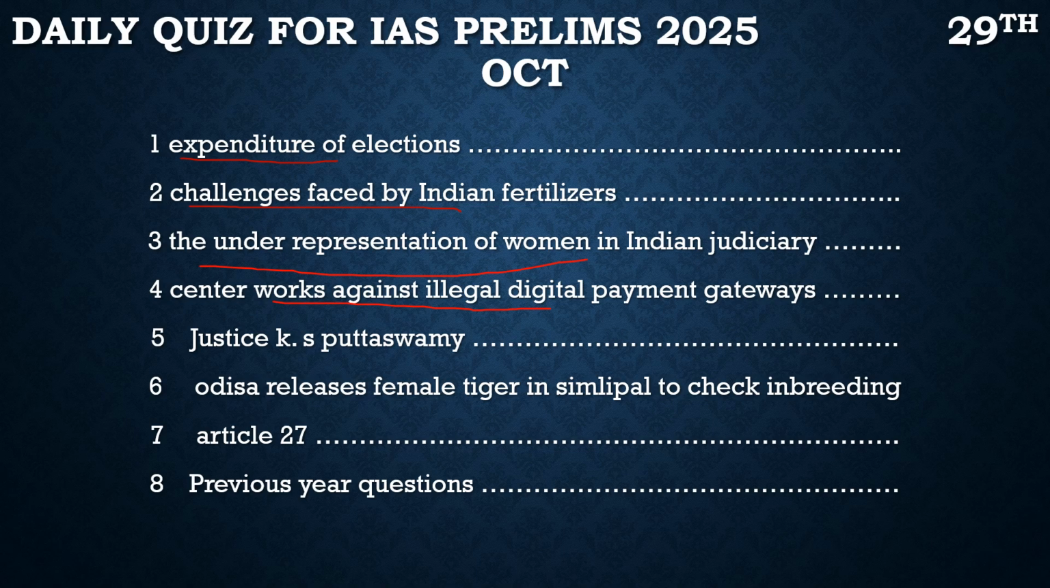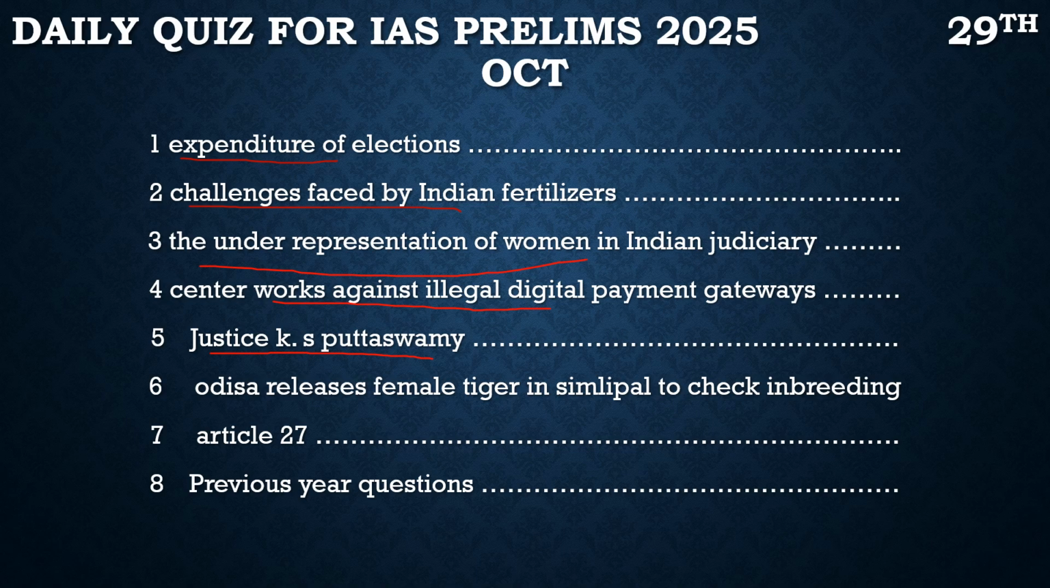Now, after that, there is another article. It talks about Justice K.S. Puttaswamy, who unfortunately passed away. He was a very esteemed judge in the Indian judiciary. Because of him, we got the right to privacy as a fundamental right. It is very unfortunate news, but what becomes important here is Article 21 and the right to privacy. So that becomes important for our prelims exam.